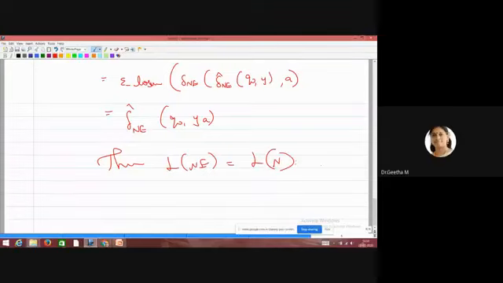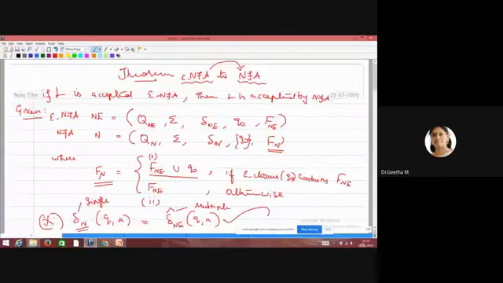I will explain you once again. You have started with NFA, and finally you have ended with NFA with epsilon. But the theorem says if the language is accepted by NFA with epsilon, it can also be accepted by NFA. But you have started with NFA. Note the point here.